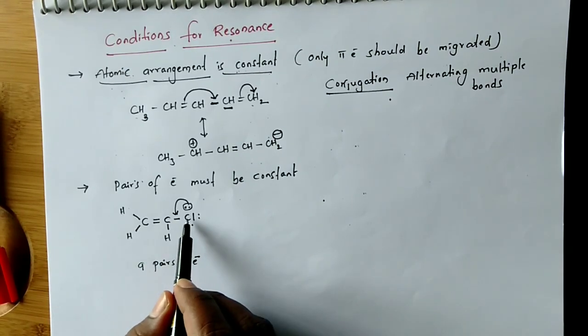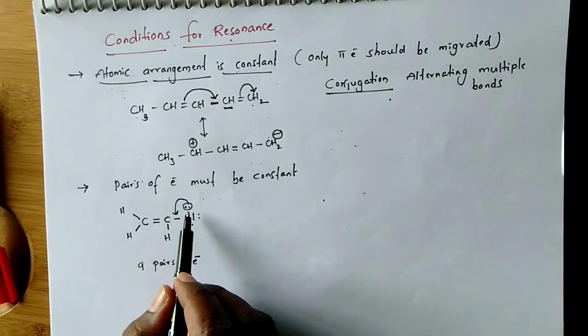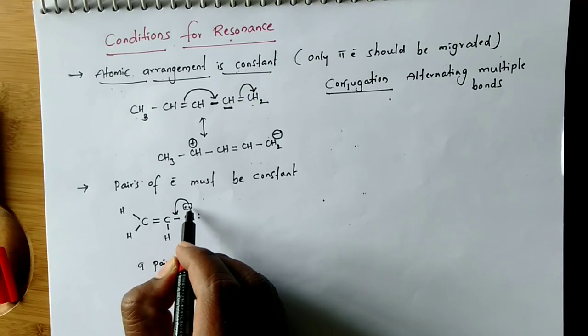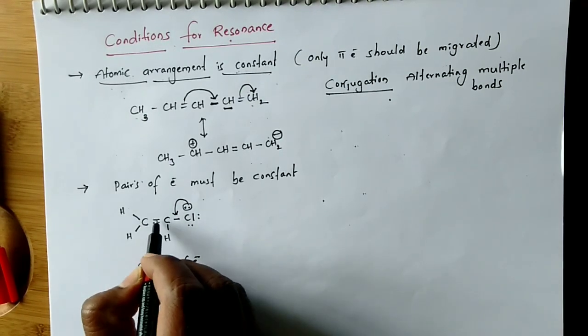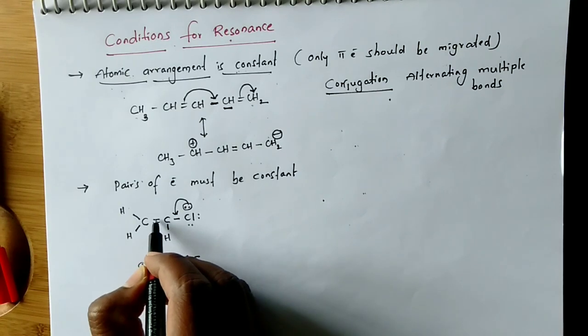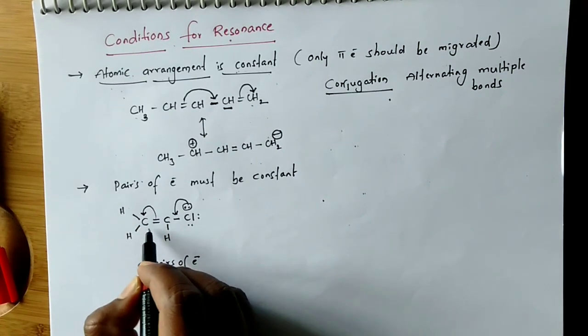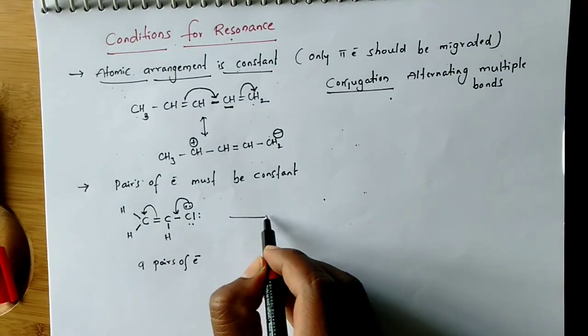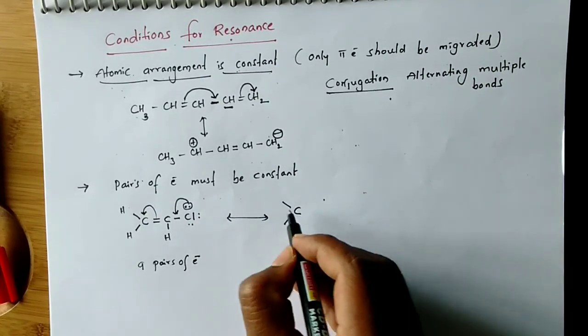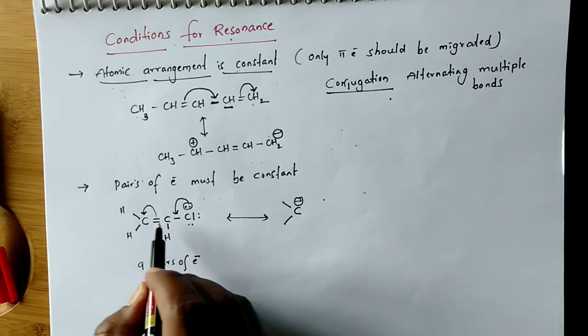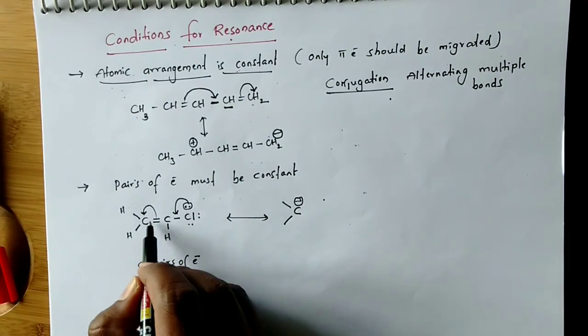Here the double bond is conjugated with the lone pair. This lone pair will form a bond here between carbon and chlorine, and to satisfy the tetravalency, these pi electrons will shift onto this carbon. Now the structure is another canonical structure. Here there is a negative charge, because this pair of electrons is shifting onto this carbon.